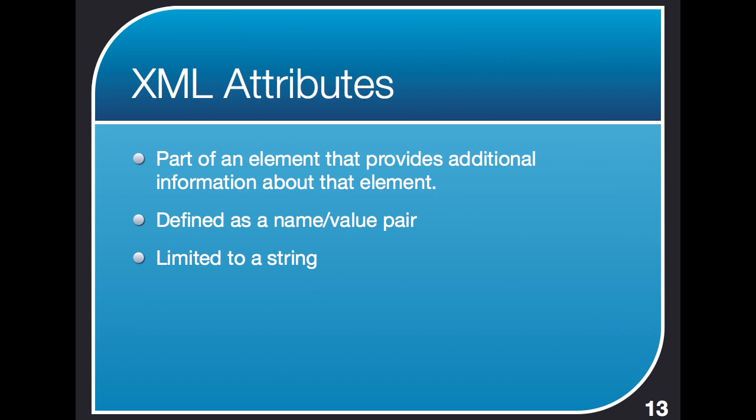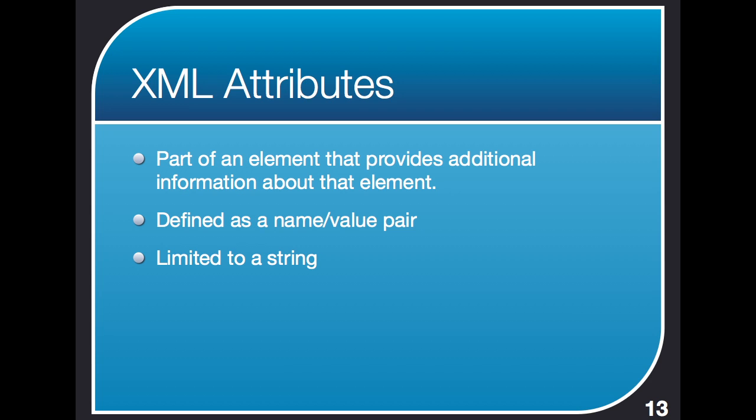Now, up until now, we've been talking about different kinds of things, objects in XML. We've looked at some elements and talked about their tag names. We've looked at the declaration and at processing instructions and at comments. Now we're going to talk about XML attributes, which aren't a standalone thing. They are part of an element, part of a tag. So I have a tag, and the attributes go inside.